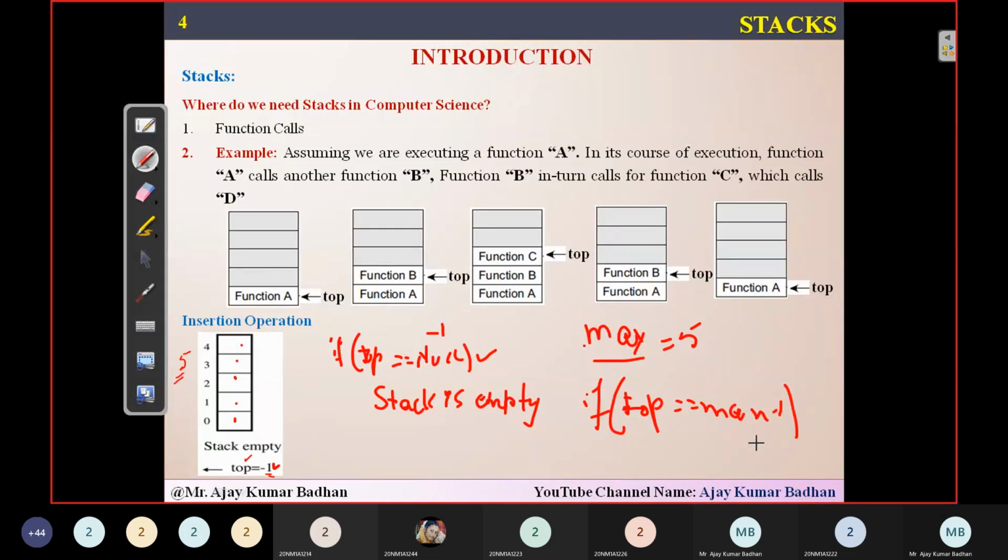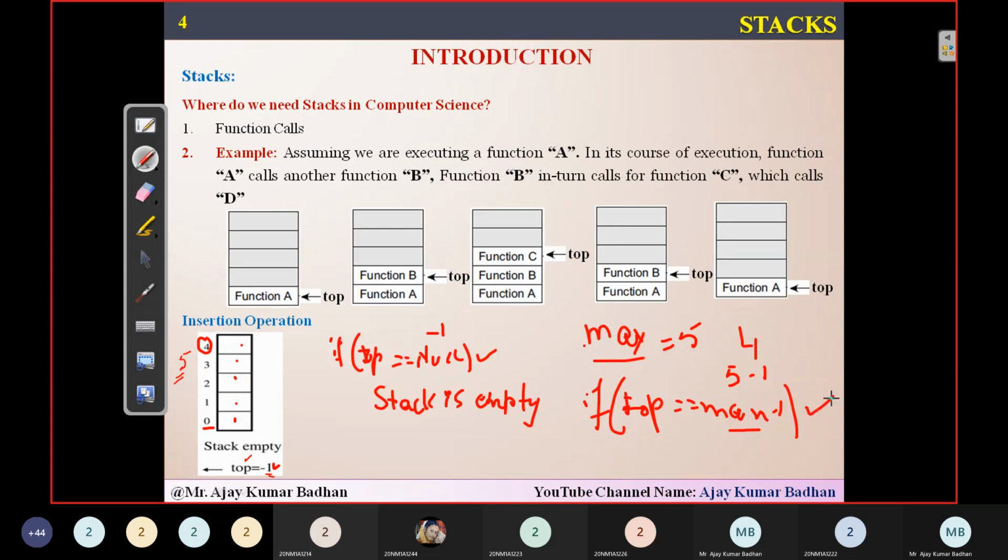Remember that. I think you are familiar why we use max -1: in this array representation the index starts with 0, isn't it? So max -1 is 5 minus 1, equal to 4. And this is the highest index we have. So whenever you're comparing, you should compare top equal to max -1.